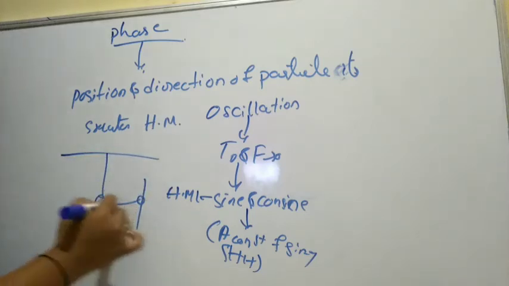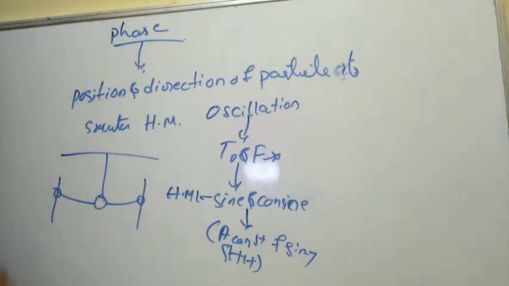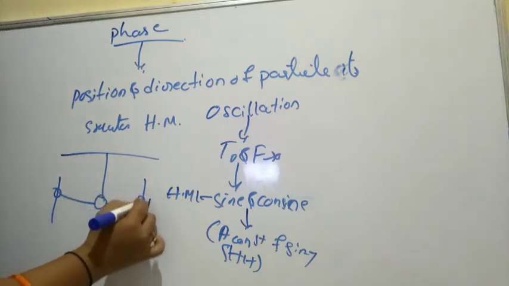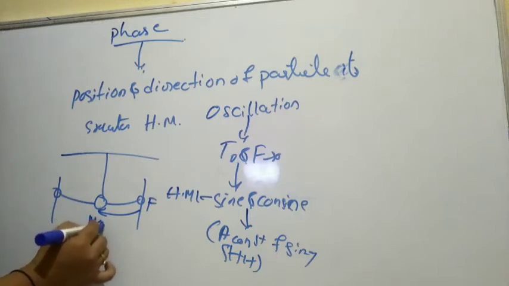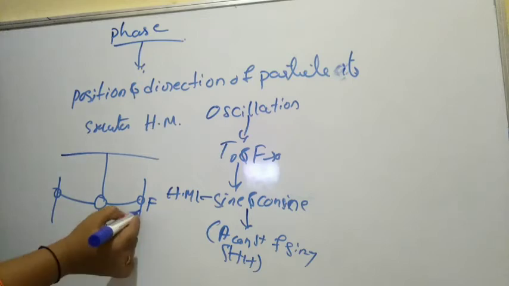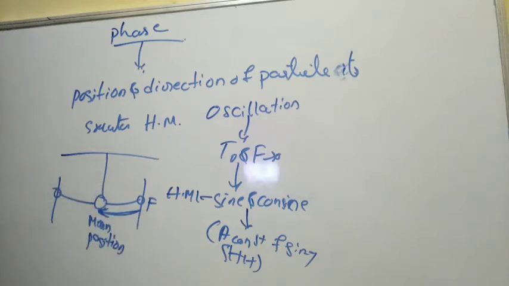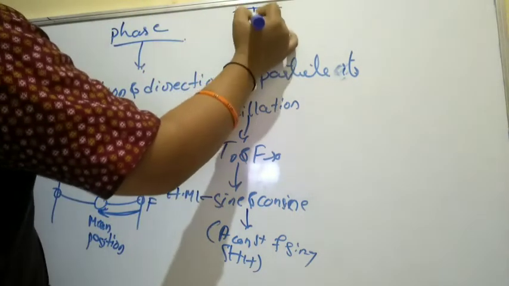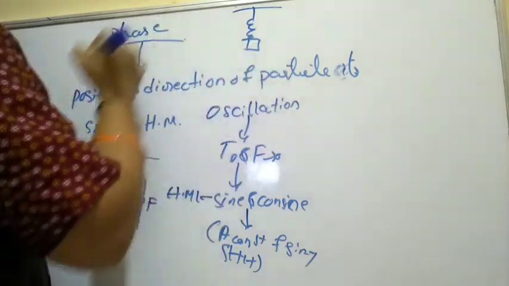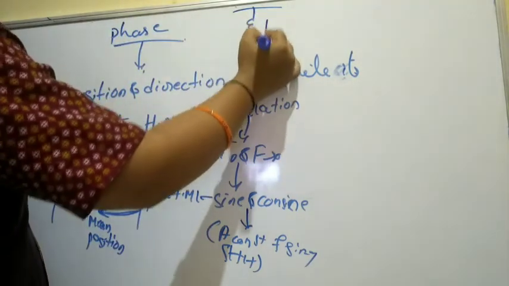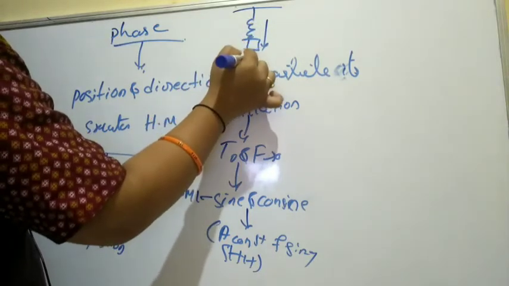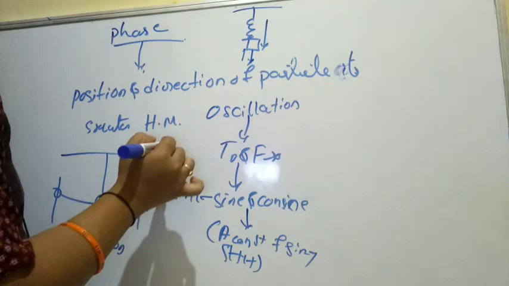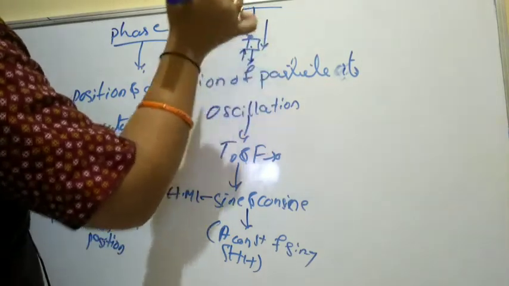When it reaches one extreme position or the other extreme position, a force is experienced by the body that moves it towards the mean position. What kind of force is that, we have also understood. Can we say it is a restoring force? When you take a spring and place a load on it, if you supply a force, it reaches a certain point, and again it tries to come back to its original position.